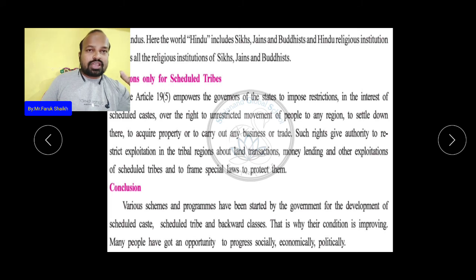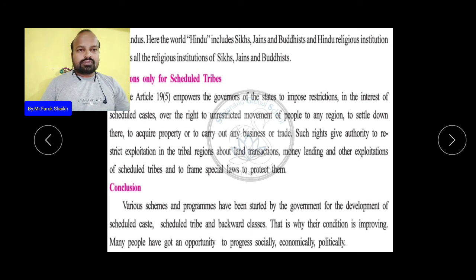So to protect them and for their upliftment, these rights have been made for the scheduled tribe people. From these two provisions and articles, we can draw one conclusion. What is the conclusion? Various schemes and programs have been started by the government for the development of scheduled castes.